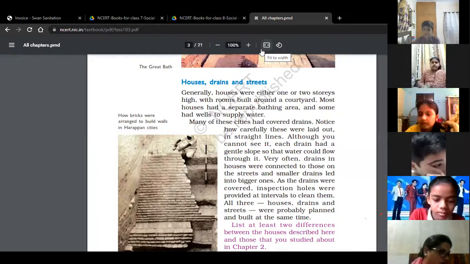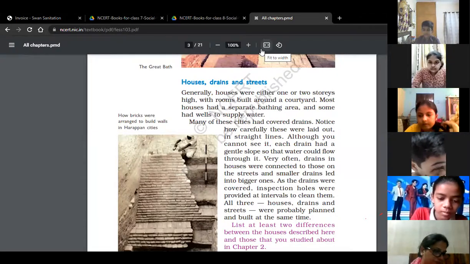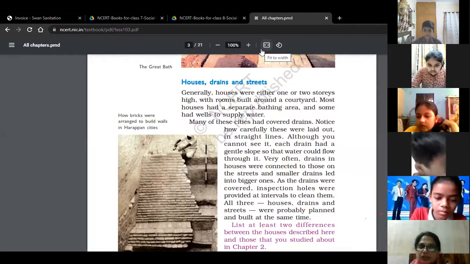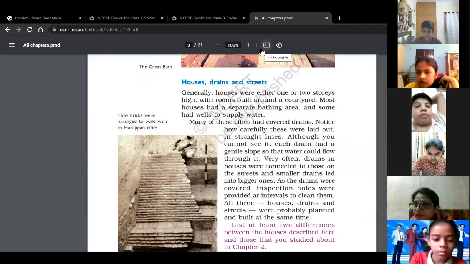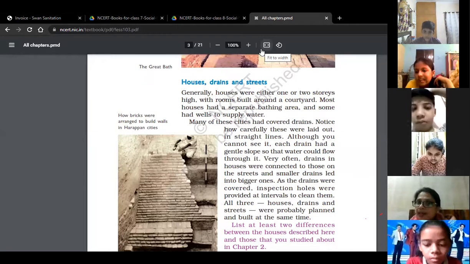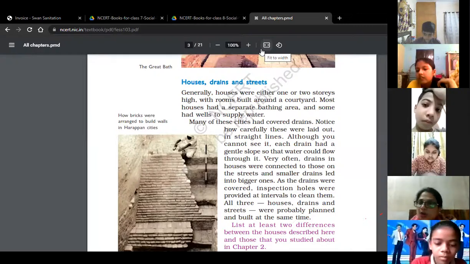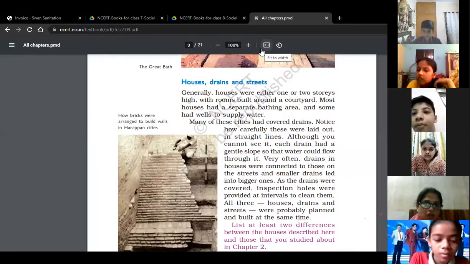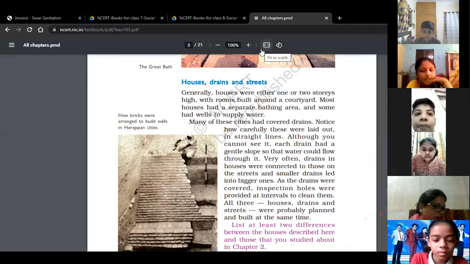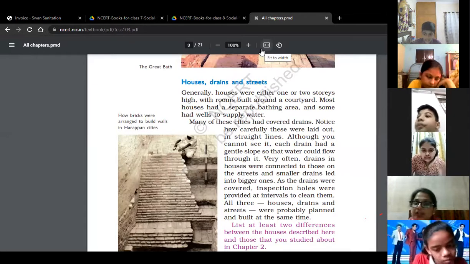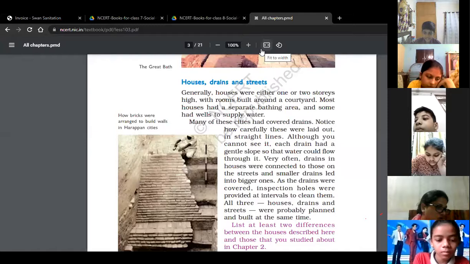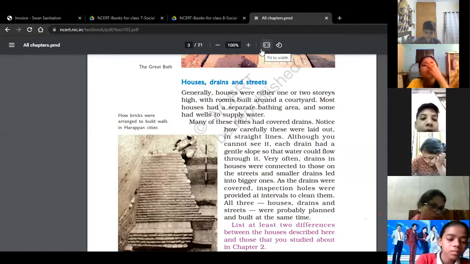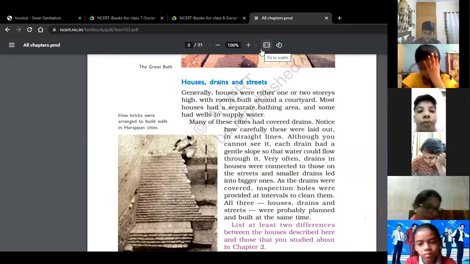Okay. Now look at the beads. We also wear bead ornaments, like today I wear this ear top, this is a pearl top. In the same way, Harappan people used different kinds of beads for making ornaments. Many of these were made of carnelian. Carnelian is a beautiful red stone. You can see it on your page.